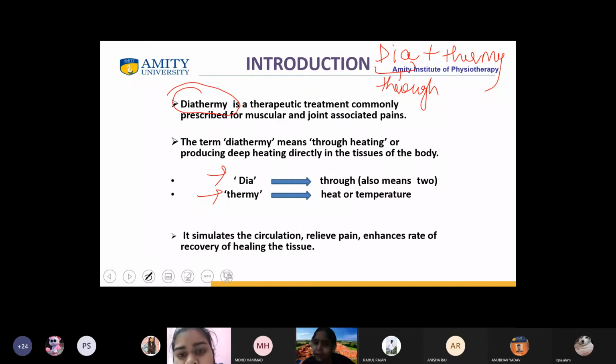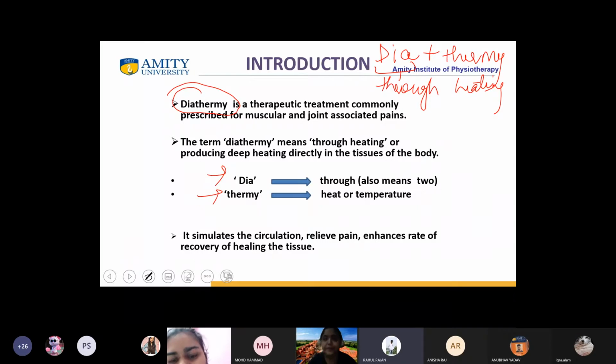Clear? So if it is through heating, then how will you define it? That it is through heating. That is why, Anubhav, what you were saying, that ma'am, it is a deep heating modality. Why is it a deep heating modality? Because it is going through the tissue. Is it clear? Yes, ma'am.